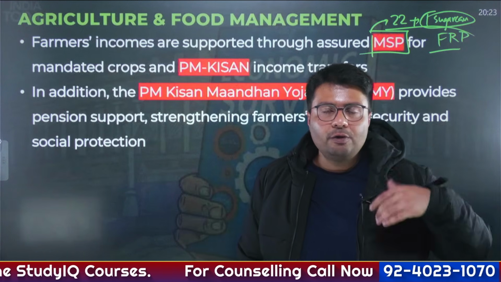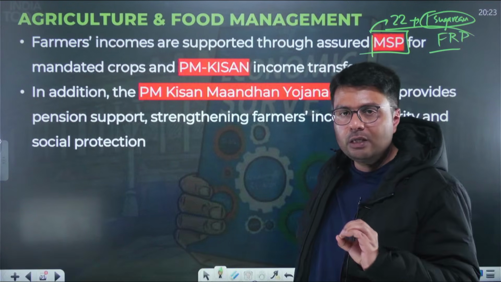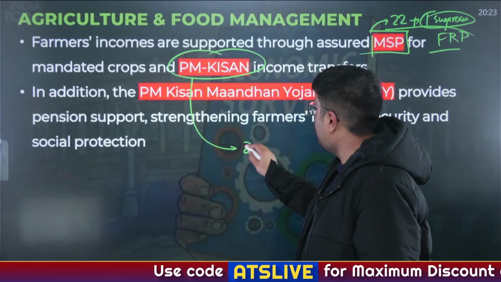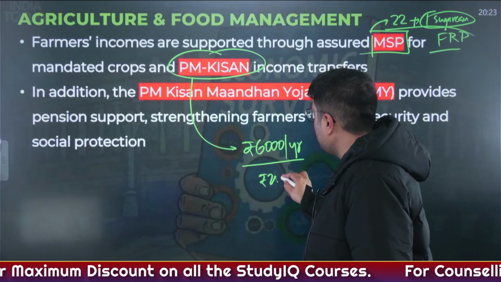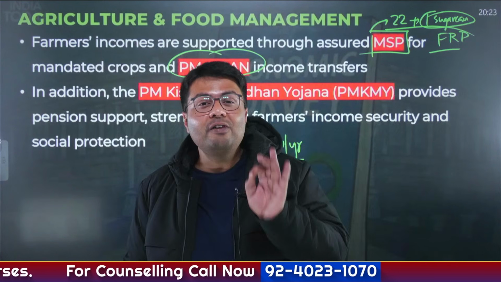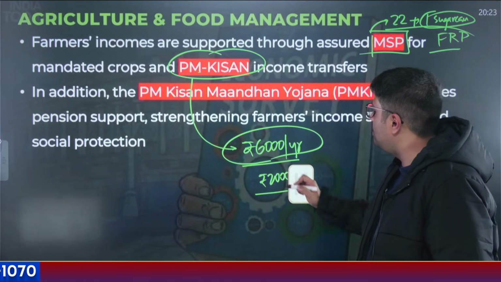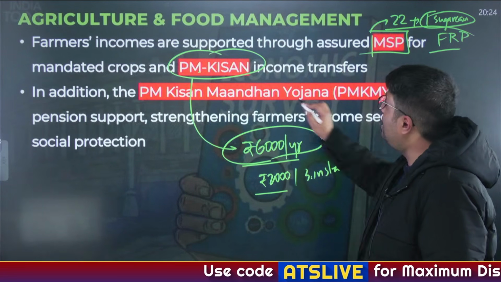So with MSP, when the government itself is procuring and giving a minimum price, the farmers are confident in growing more and more crops and grains, knowing that the government is eventually going to procure them. Similarly, in the past few years, the government has also started the PM Kisan scheme, where direct cash support of 6,000 rupees per year, in 3 equal installments of 2,000 rupees each, is provided to every land owning farmer in India. Yes, every land owning farmer is eligible under this income support scheme.